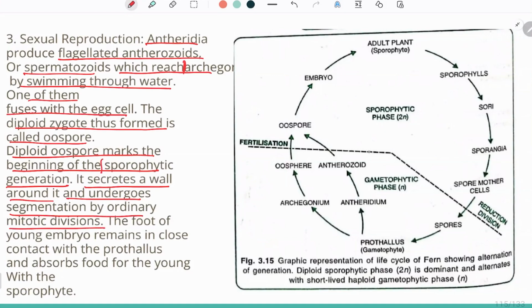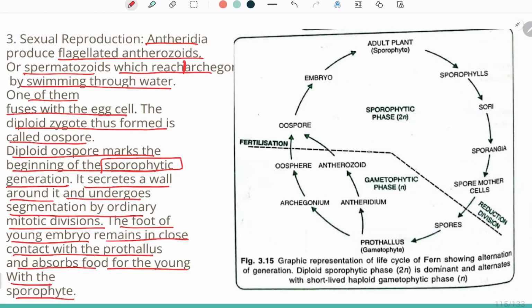This oospore will divide mitotically, and a new young embryo is formed. The foot of the young embryo remains in close contact with the prothallus and absorbs food for the young sporophyte.